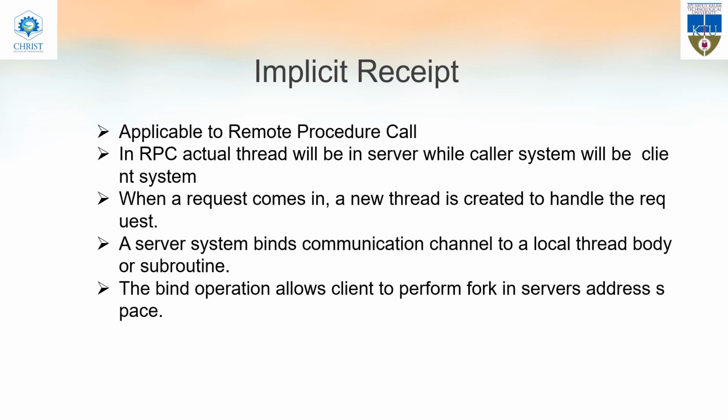Okay, next one is implicit receipt. Implicit receipt is actually like an RPC, that is remote procedure call. In RPC, the actual thread is in the server while the client initiates the thread. So the request is given by the client and the thread is actually created inside the server system. When a request comes in from the client, a new thread is created to handle the request. The server system binds a communication channel to a local thread body or subroutine, and the bind operation allows the client to perform a fork in the server address space.